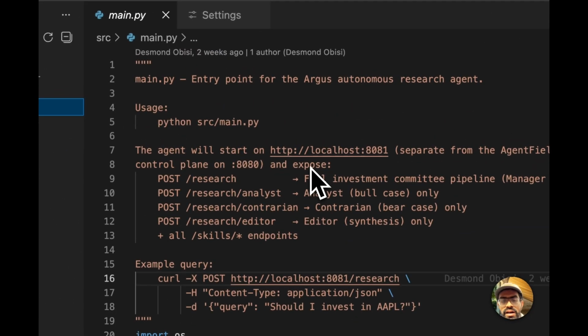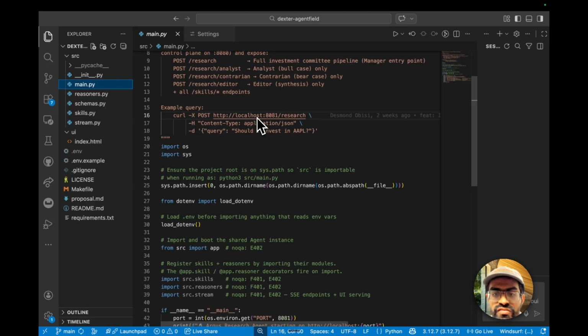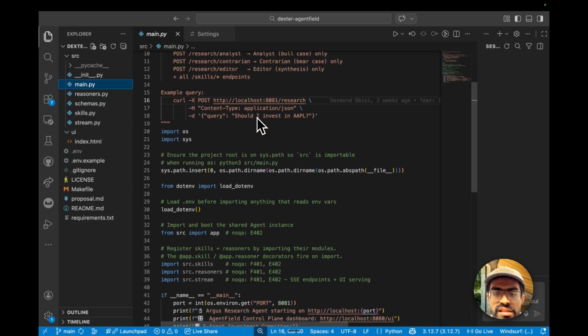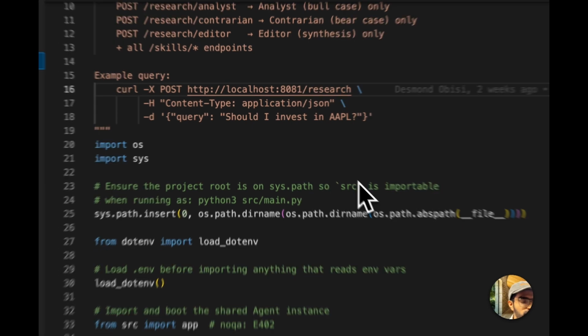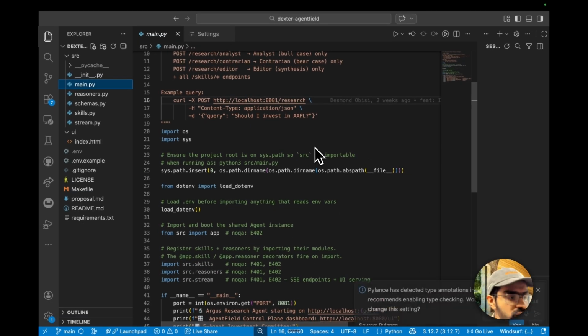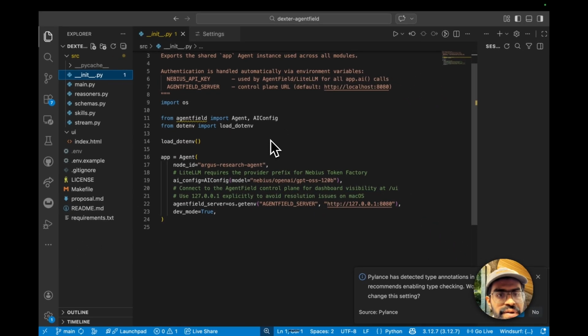And finally, we have our main server endpoint. The agent instance bootstraps and wires up the reasoners, the skills, the schemas, and the SSE streaming, and exposes them as a production-ready HTTP microservice. Now, let's understand how this entire project puts together. In our source init.py, it creates one shared app agent from the AgentField package, and that object is both the LLM runtime and, in this project, a FastAPI-style server that you can start with app.serve.